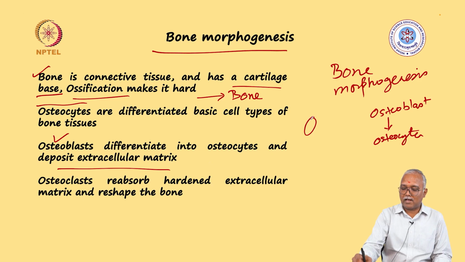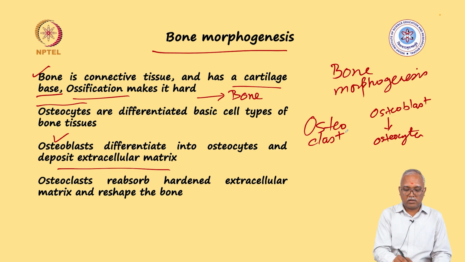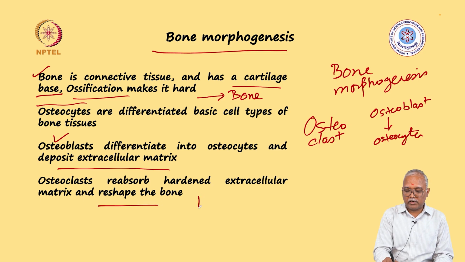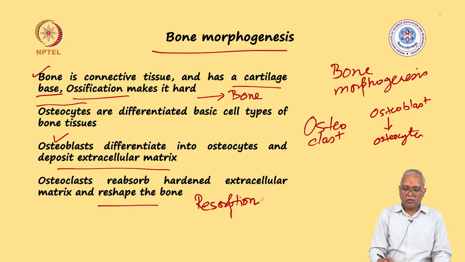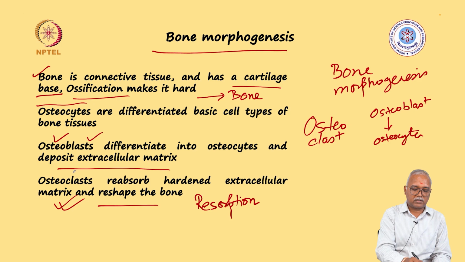Then there is an additional cell type, which is the osteoclast. These are like big mast cells which have very critical ingredients which help in the reshaping of the bone through a reabsorption process, where the extracellular matrix is dissolved and the shaping of the bone can be facilitated by the activity of these cells. So the bone morphogenesis, or bone shaping or formation of bone, is a coordinated activity between osteoblast and osteoclast.